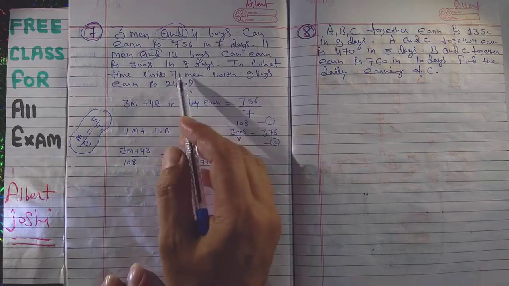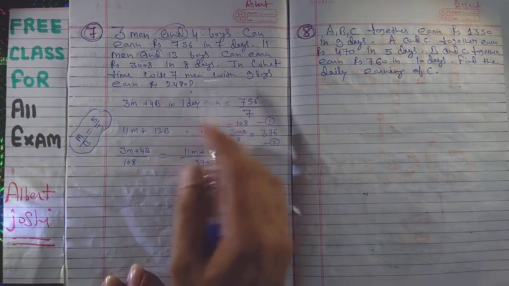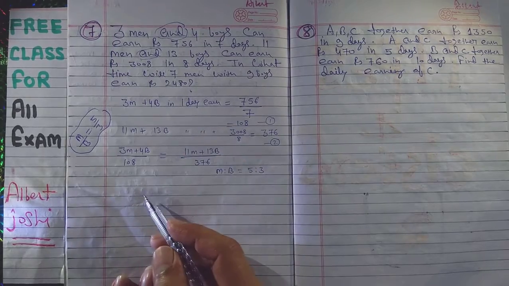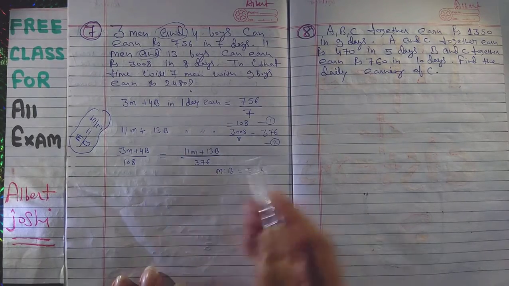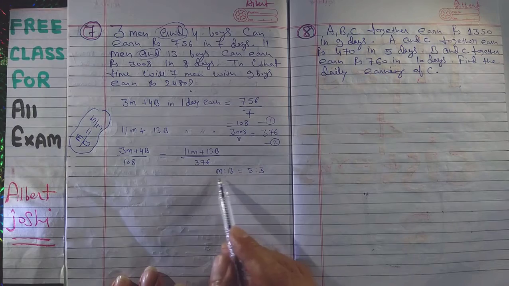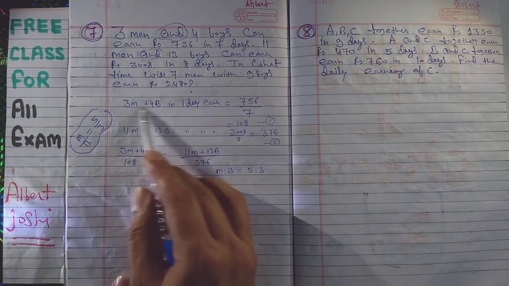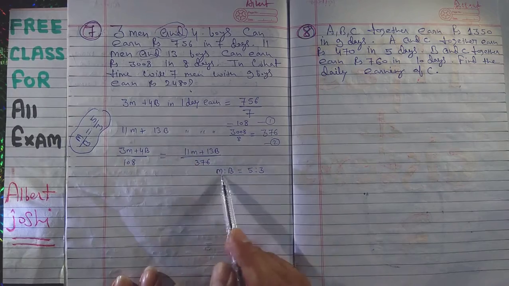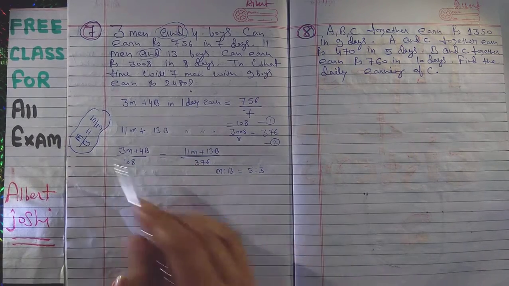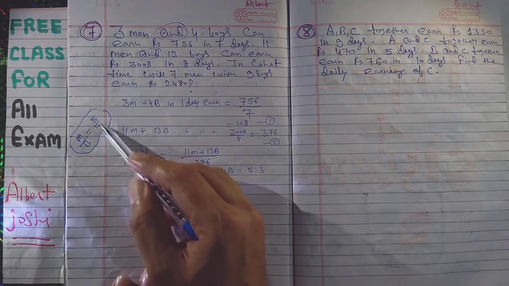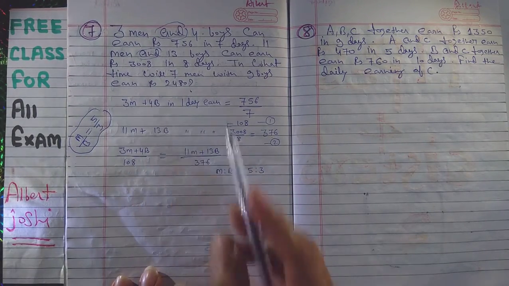Now he is asking 7 men and 9 boy earn 2480. Now in first we have got m ratio b is equal to 5:3. So you can put also here m upon b is equal to 5:3. So m is equal to 5/3b.